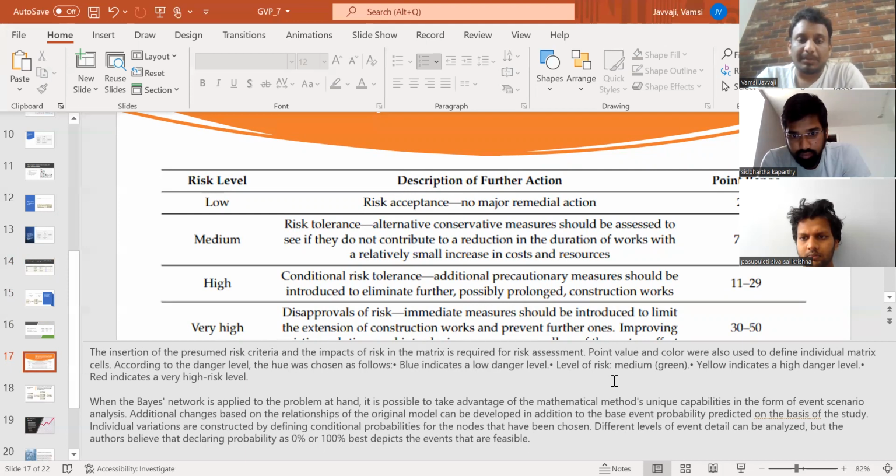When the Bayes network is applied to the problem at hand, it's possible to take advantage of the mathematical method's unique capabilities in event scenario analysis. Additional changes based on the relationship of the original model can be developed. In addition to the base event probability predicted on the basis of the study, individual variations are constructed by defining conditional probabilities for the nodes that have been chosen. Different levels of event detail can be analyzed, but the authors believe that declaring probability as 0 or 100% best dissipates the events that are feasible.